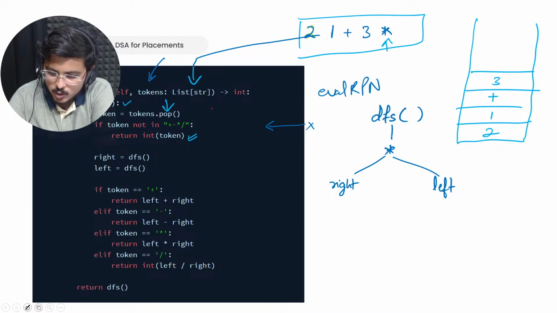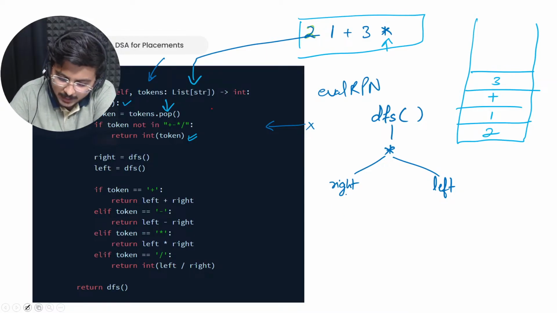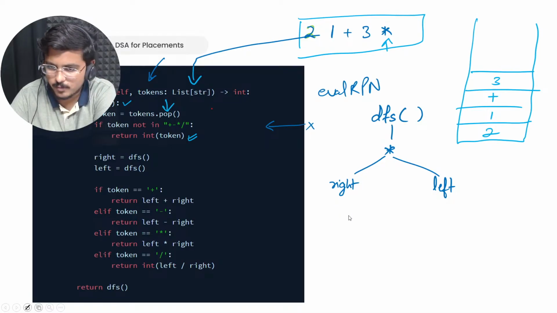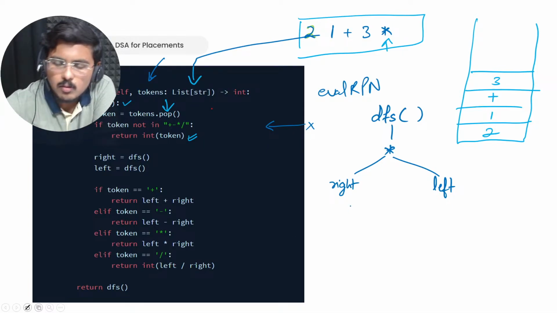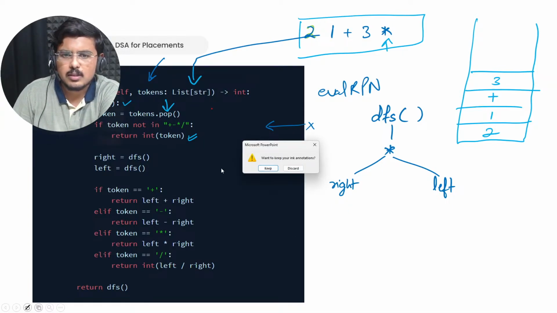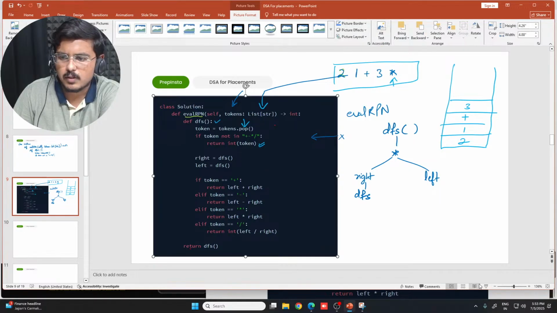So DFS, you have one particular thing here. Now you encountered this star, you went further, and there are two statements, right and left, which will execute. Right again says you have to execute DFS. For some odd reason, it is not showing DFS. Fine, it is showing now.